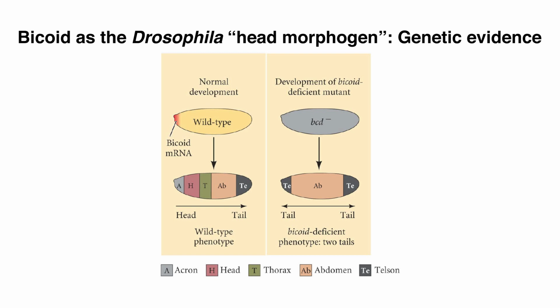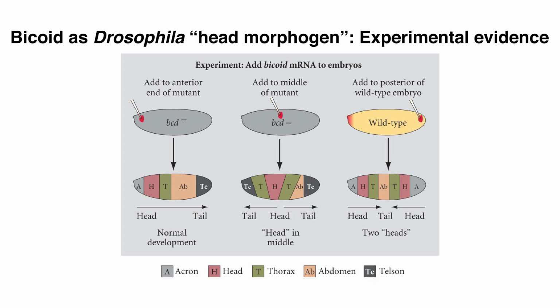In the bicoid deficient embryo, where the mother is mutant for the bicoid protein and makes no functional bicoid mRNA to put in the egg, there's no head forming. There's no thorax. It's abdomen and telson. The telson, which is a terminal structure, gets put on both ends of this embryo, but it is a headless embryo. Lacks head, lacks thorax. Now, if one were to take that bicoid deficient embryo and put bicoid mRNA into the anterior, you get a normal looking embryo. Acron, head, thorax, abdomen, telson.